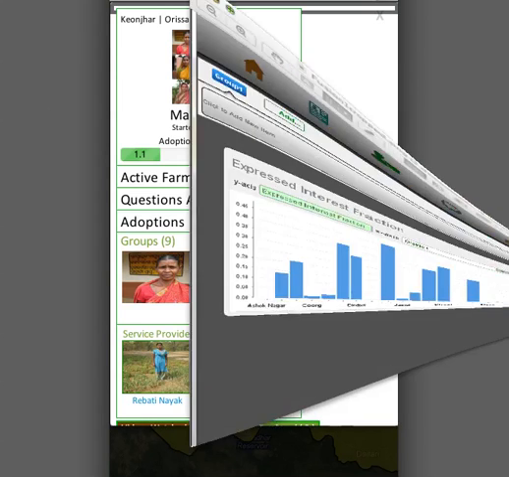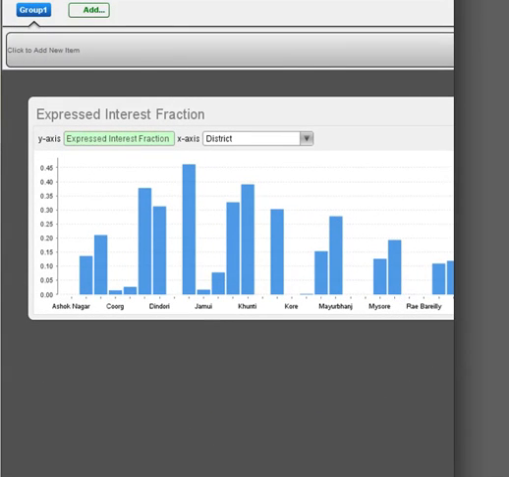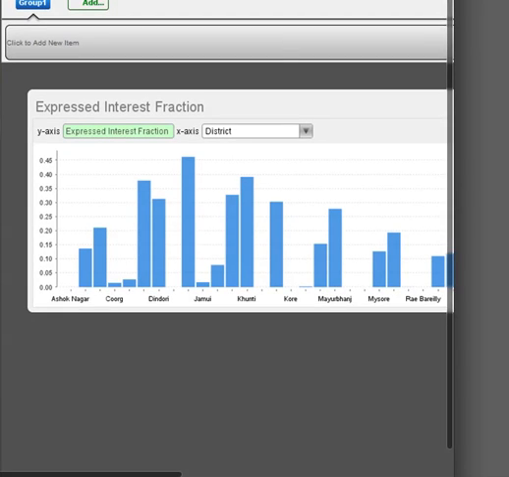So with the help of Palantir and other volunteers who joined us at the hackathon, we have been able to conduct more sophisticated analysis to support these service providers, and also to help us improve our interventions. So here we have a graph of expressed interest over districts.